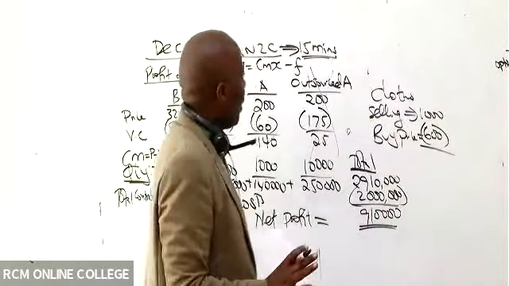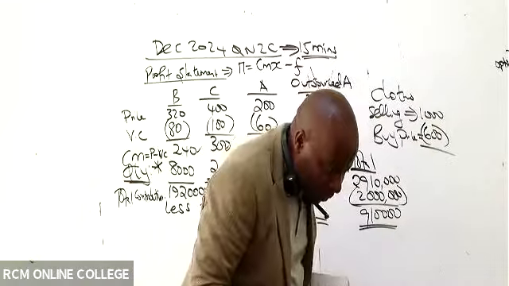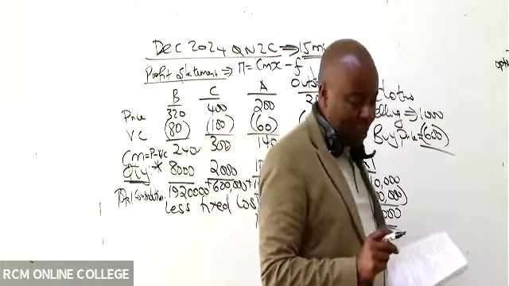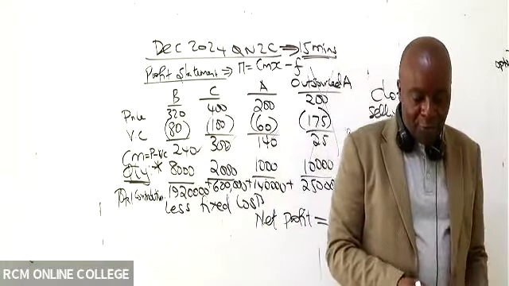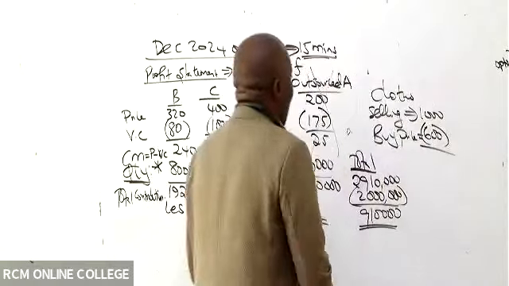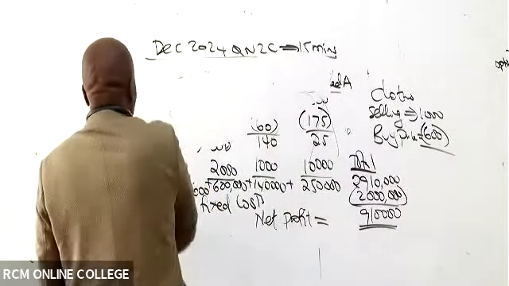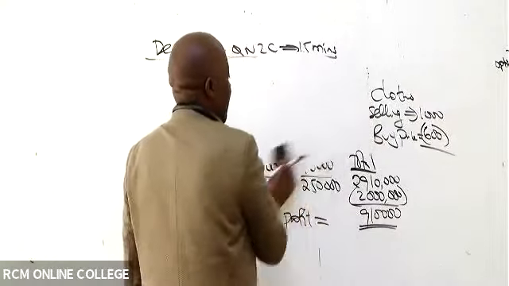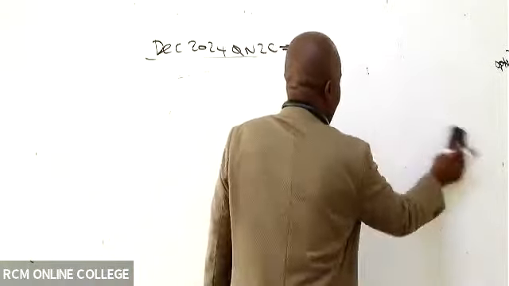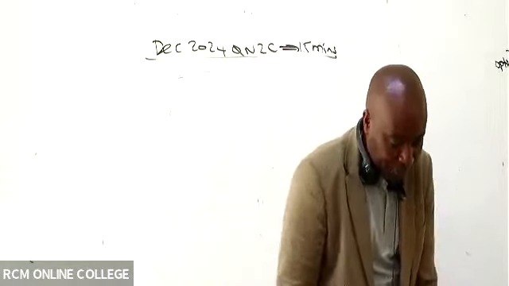So December 2024, question number 2C. That one is given in the notes. Note number 6, 2 million is given. Fixed cost is given in the notes. So we are doing December 2024, question number 2C, and I'm giving you exactly 15 minutes. Let's see how you would have rolled with the ball.